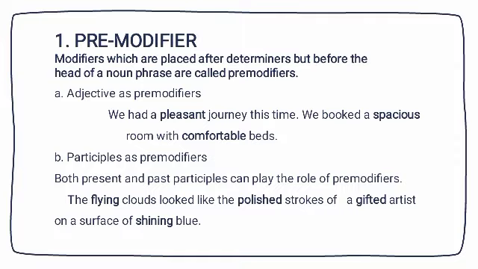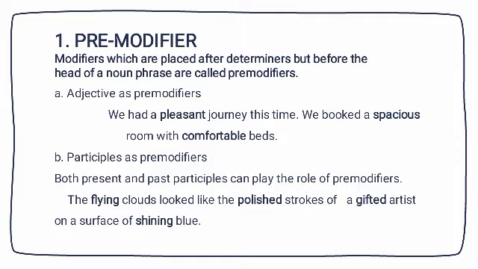The first one, adjective as pre-modifiers. We had a pleasant journey this time. We booked a spacious room with comfortable beds. A pleasant journey, a spacious room, and comfortable beds are noun phrases. A pleasant journey: a is determiner, pleasant is adjective, and journey is noun. A spacious room: a is determiner, spacious is adjective, and room is noun. Comfortable beds, comfortable is adjective and beds is noun.